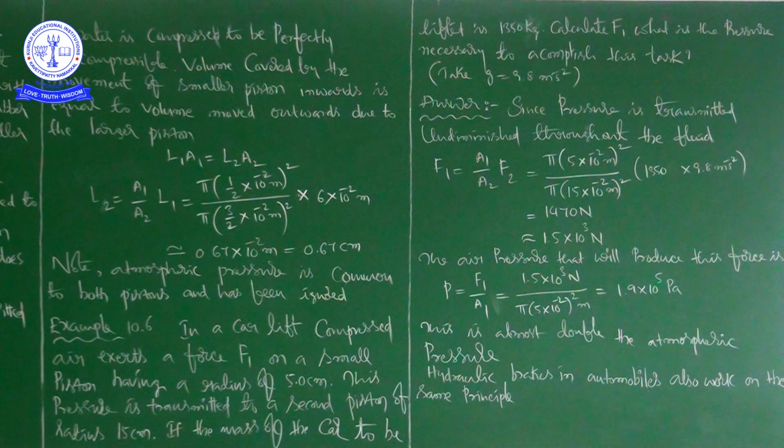That is the value of F1 we are getting. So whatever he is asking, that is, if the mass of the car to be lifted is 1350 kg, calculate F1, means F1 we got as 1.5 into 10 to the power of 3 newtons.